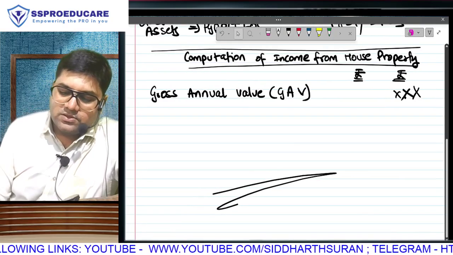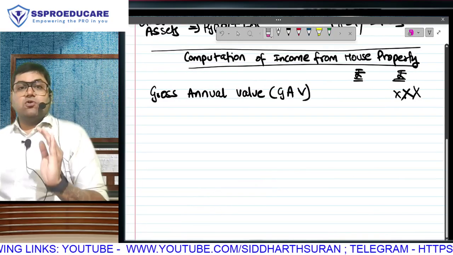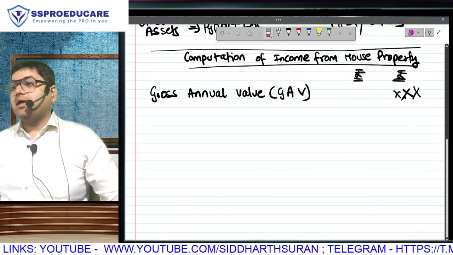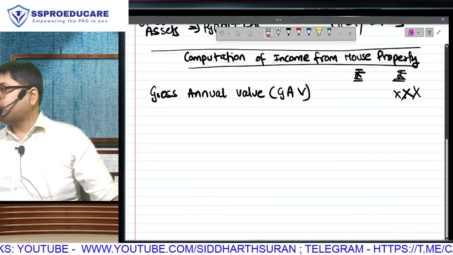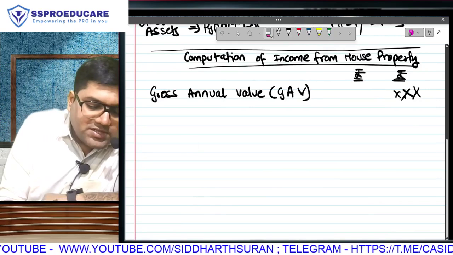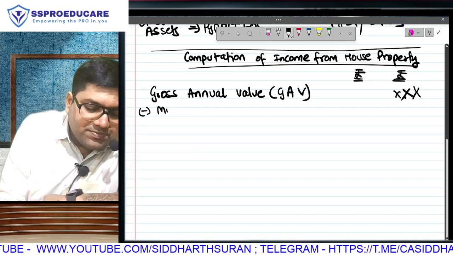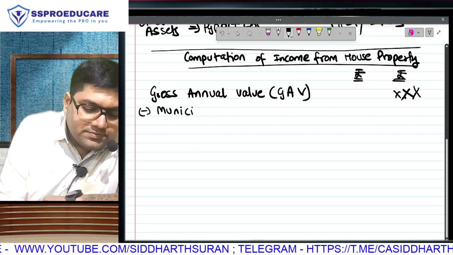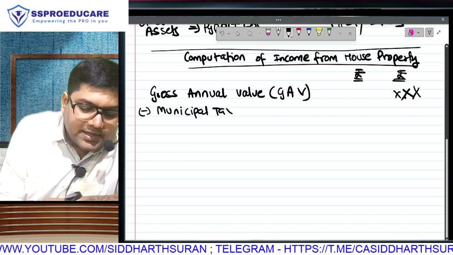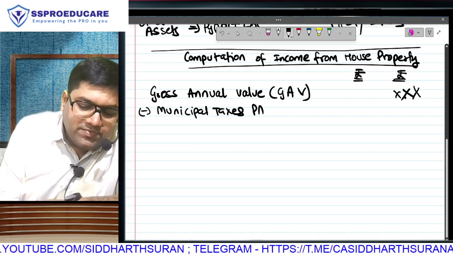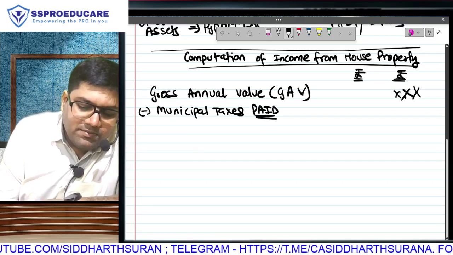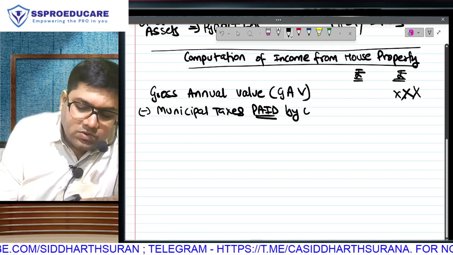Correct hai? To start with gross annual value. Obviously, we will learn how to calculate, and GAV also as a short form is accepted in exam. From the gross annual value of your property, you will subtract something called municipal taxes that have been paid by the owner.